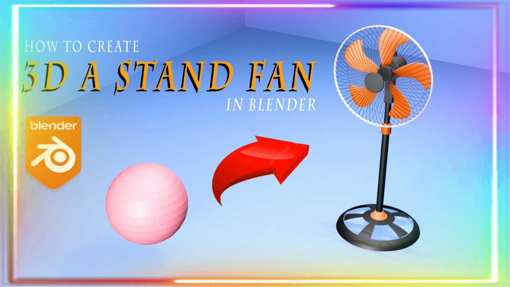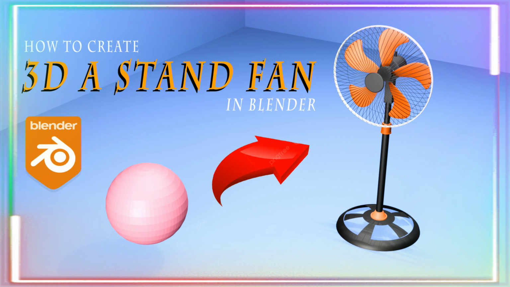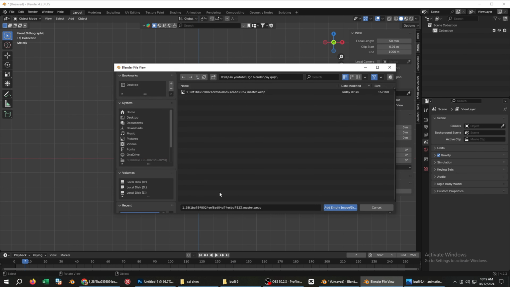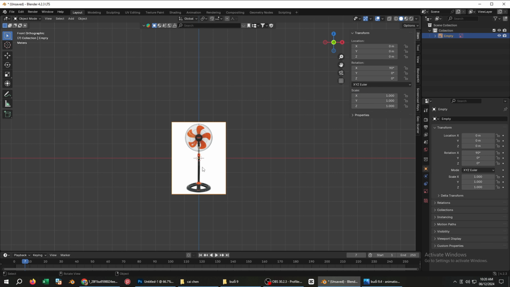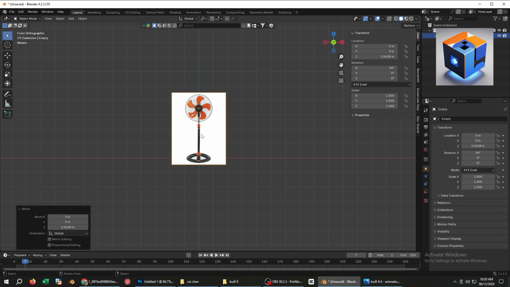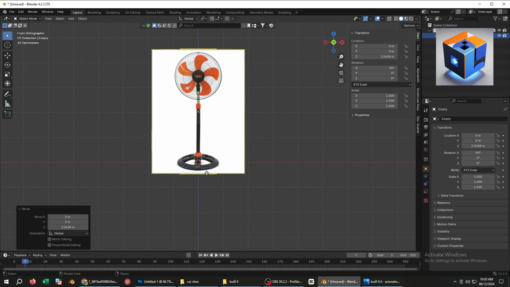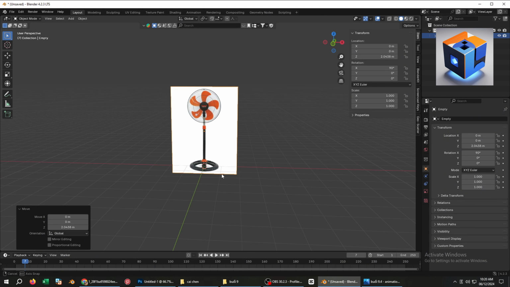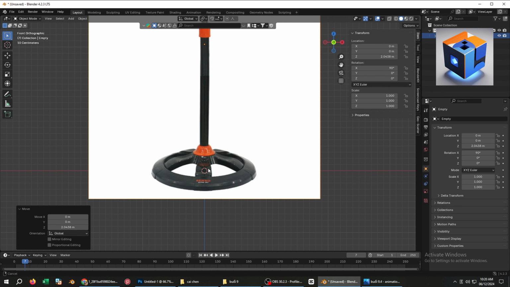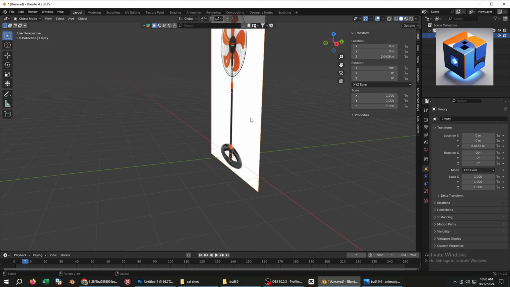Today, I'll guide you through modeling a fan using commands like array for objects rotating around an axis, bevel, and subdivision surface. Alright, let's start by creating the base of the fan. Download an image of a fan to use as a reference for our modeling. Adjust the position of the reference image so that it's aligned with the x-axis. Then move the reference slightly away from the object to make it easier to work with.